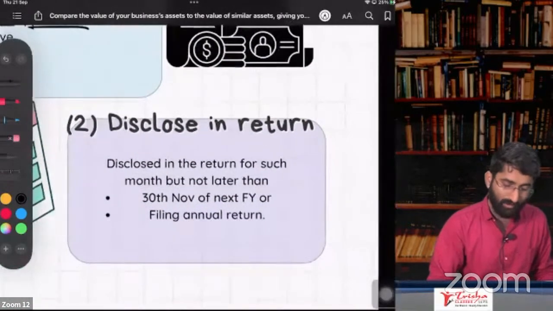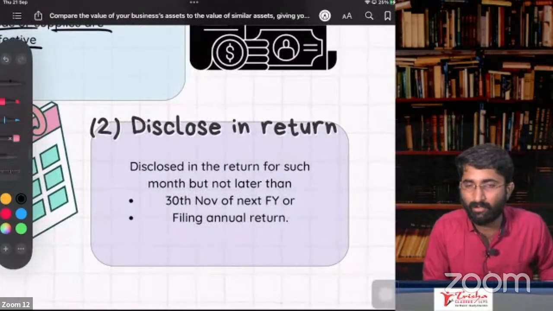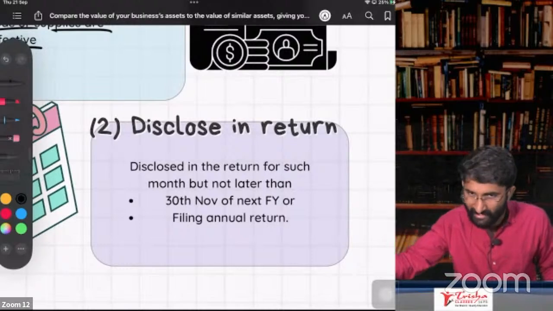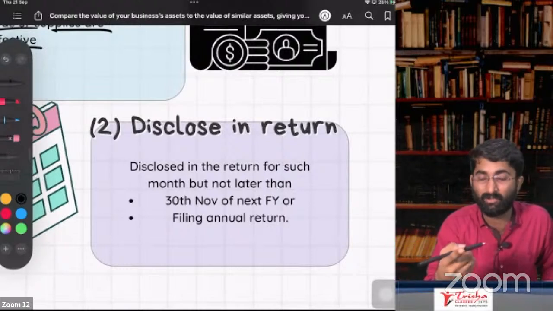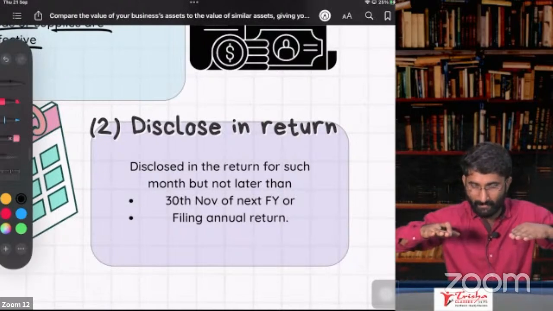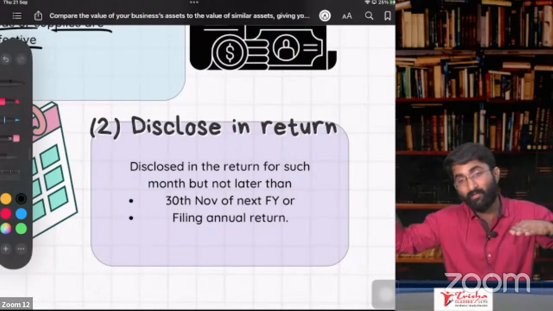So when to disclose this in the return? Section 34, subsection 2. You have to disclose that credit note in the very next month's return. Example, I am giving you the credit note on 21st of September. When do I have to show this in my return? Very next month.